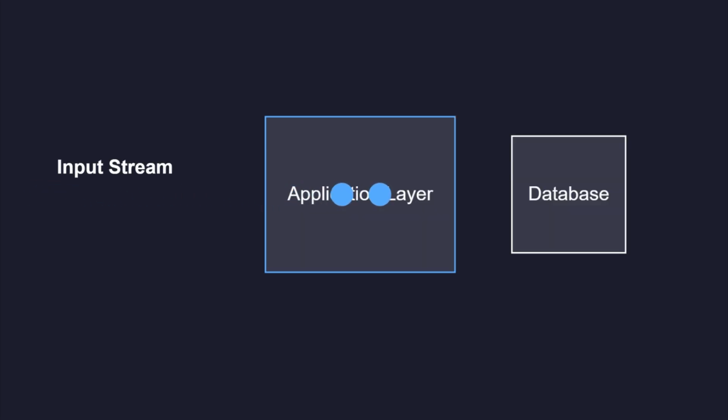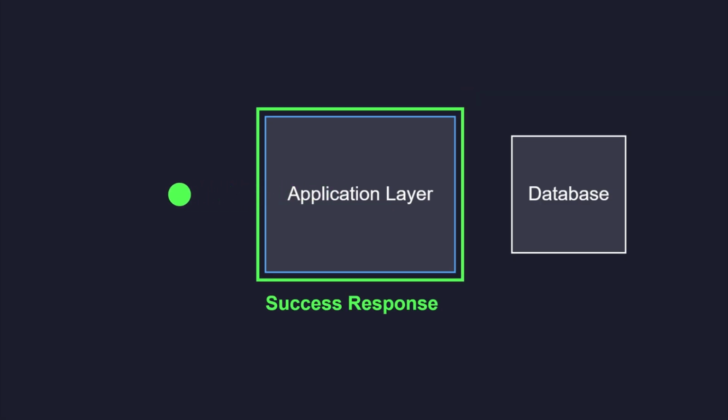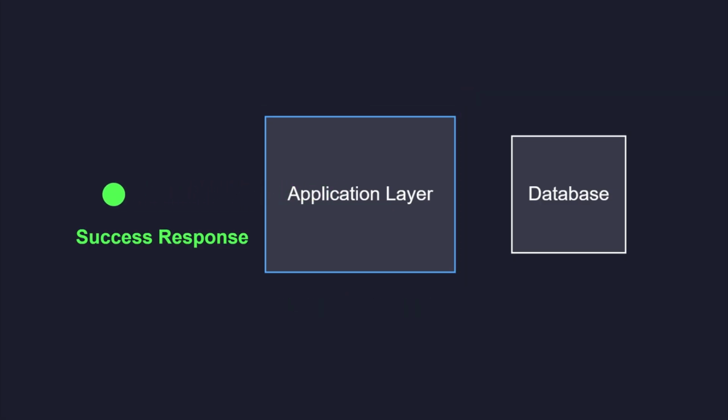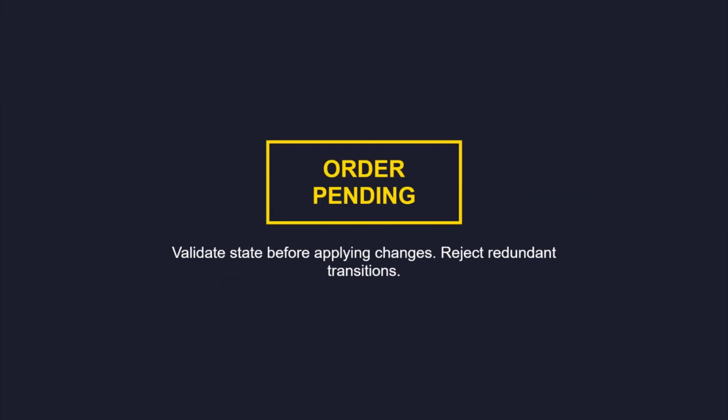When the database rejects a duplicate, the application should catch the unique constraint violation and return the original success response instead of an error. For complex workflows, acquire a distributed lock using Redis or Zookeeper based on the request identifier. This prevents parallel processing of identical retries.